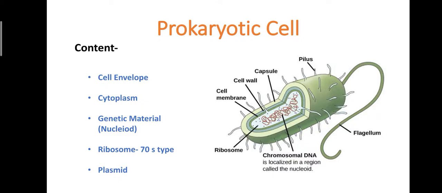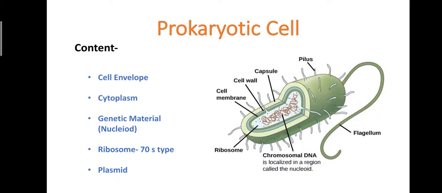After that, there is a storehouse called the inclusion body, which is divided into two types: organic inclusion bodies and inorganic inclusion bodies. Organic material is stored in the form of cyanophycin starch in organic inclusion bodies, and inorganic inclusion bodies store inorganic material. The next component is genetic material.